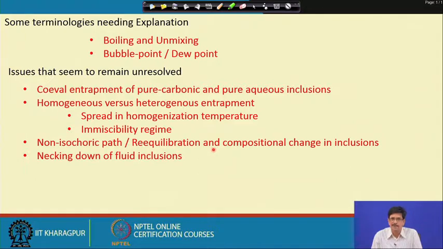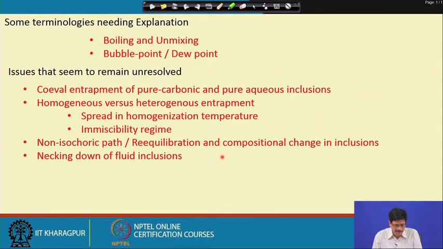So we have seen that larger and irregularly shaped inclusions are more likely to be destroyed, or to have undergone plastic deformation of the inclusion cavity, or even sometimes brittle deformation. But careful petrography and textural observation of the sample would definitely help us overcome such situations.